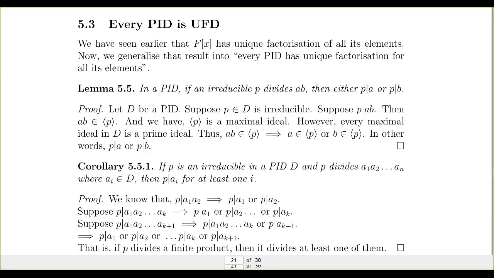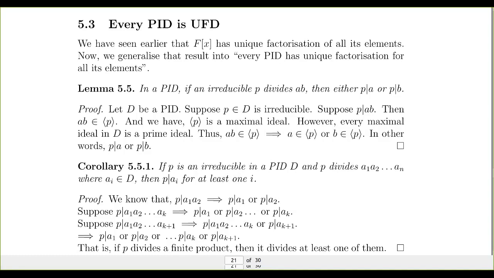So we start with a PID D. Let D be a PID. And we are taking an element which is neither zero nor a unit. So A is an element in D which is not zero and which does not have any multiplicative inverse. Then we have proved earlier that A has a factorization into irreducibles. We have proved this using the ascending chain condition. So A can be written as a product of irreducibles, or a product of primes. A equals P1, P2, etc., PR.